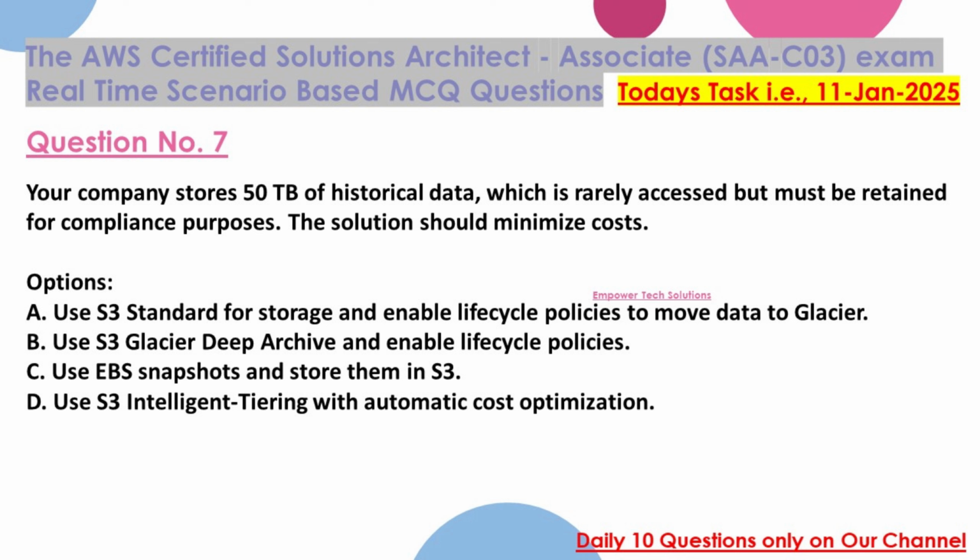Your company stores 50 terabytes of historical data, which is rarely accessed but must be retained for compliance purposes. The solution should minimize costs. Options: A. Use S3 standard for storage and enable lifecycle policies to move data to Glacier. B. Use S3 Glacier Deep Archive and enable lifecycle policies. C. Use EBS snapshots and store them in S3. D. Use S3 intelligent tiering with automatic cost optimization.